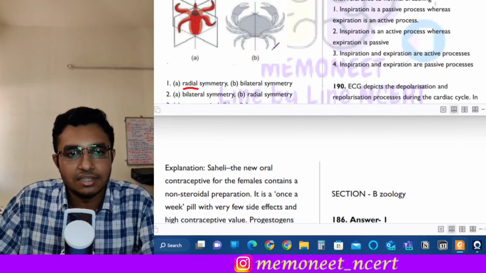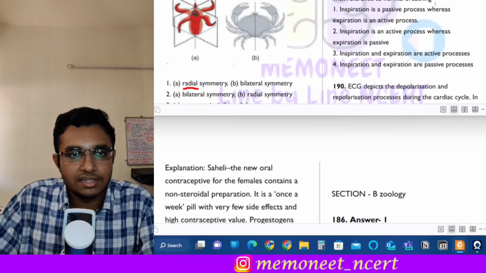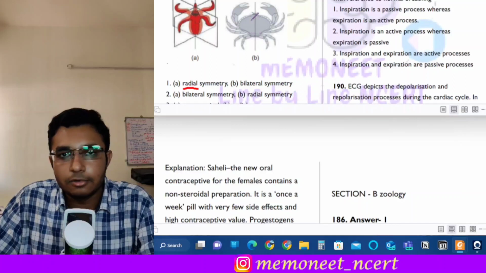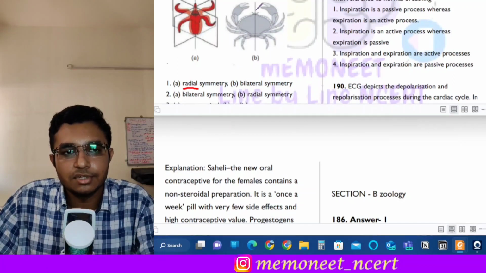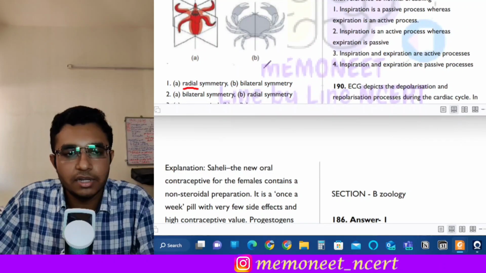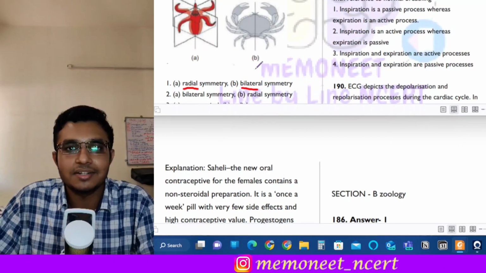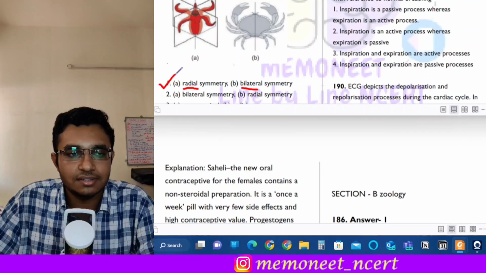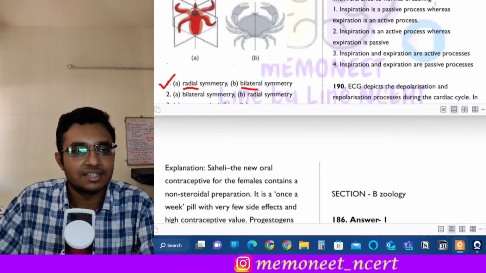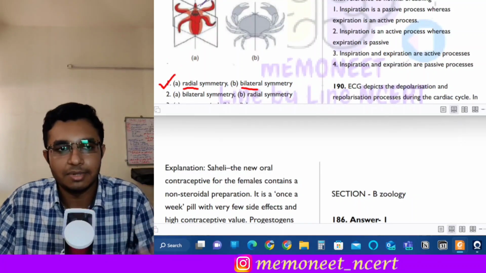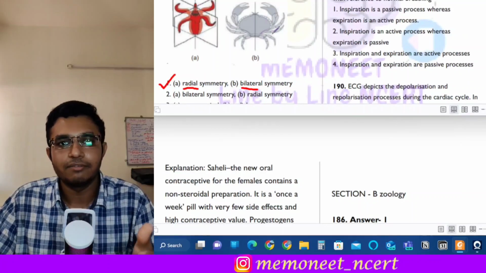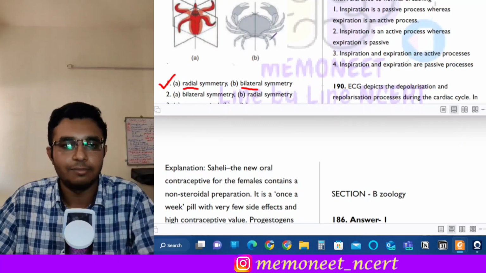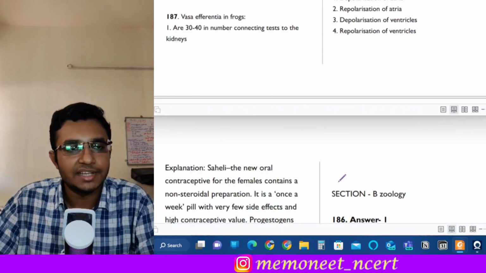And in this type of organism, there is only a single plane and it produces mirror images. There is no other plane. So if this type of division is produced by a single plane only, then it is called bilateral symmetry. So here the correct answer is option 1. This is an example of radial symmetry where multiple planes can be used, and this is an example of bilateral symmetry where we can divide the organism in only a single plane. Moving on to the next question.